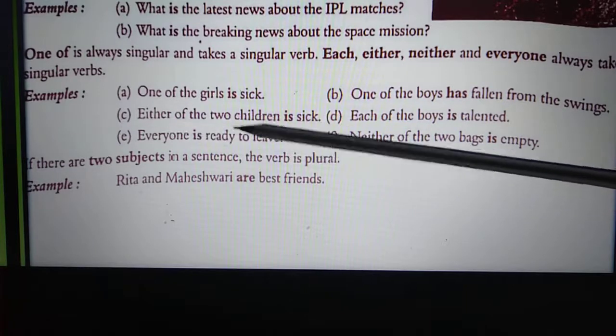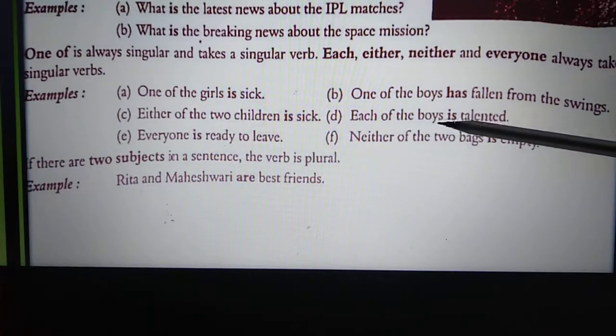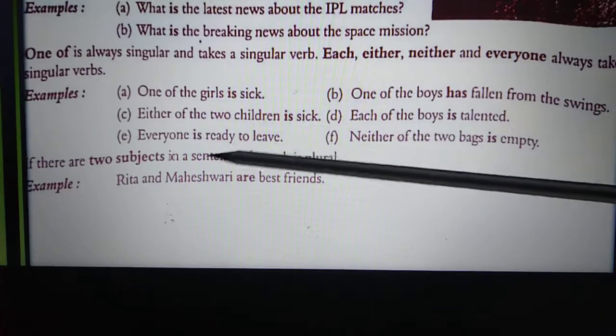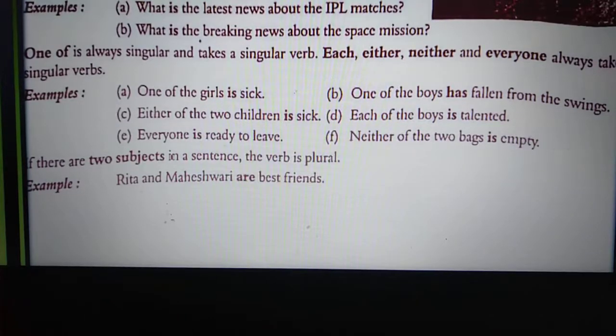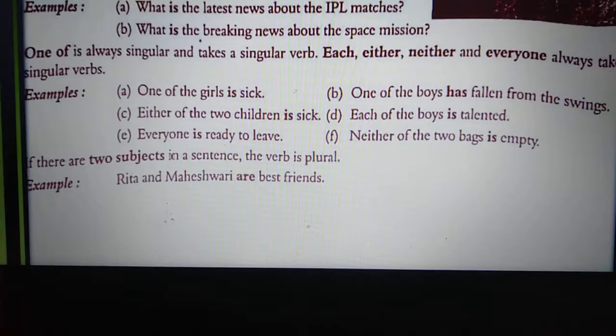Then either of the two children is sick, each of the boys is talented, everyone is ready to leave, neither of the two bags is empty. So you have seen that again with one of, each, either, neither, and everyone we have used the singular verb. Either it can be is, or it can be has, or it can be was, but it cannot be have, it cannot be are, right?